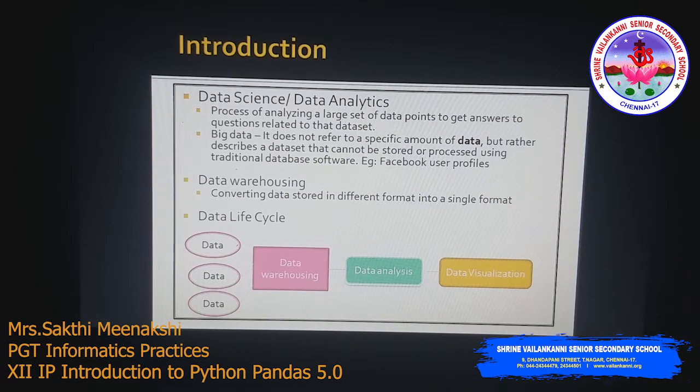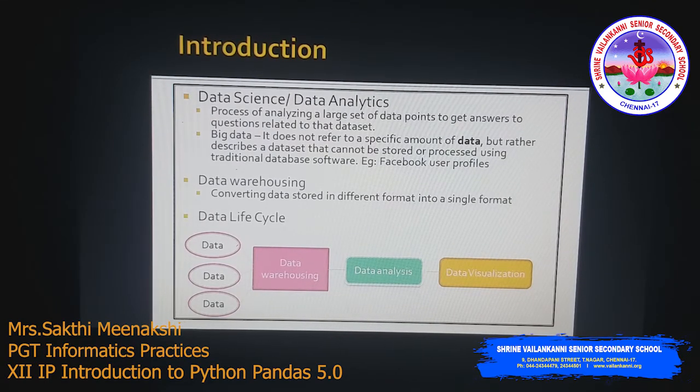The process of analyzing a large set of data points. We are getting a large amount of data, with counts from all over the world. So we are getting a large set of data points, and this is called big data. It does not refer to a specific amount of data, but it describes a data set that cannot be stored or processed using traditional database software. We are using RDBMS, right? MySQL and Oracle. This big data cannot be stored in these traditional database software.